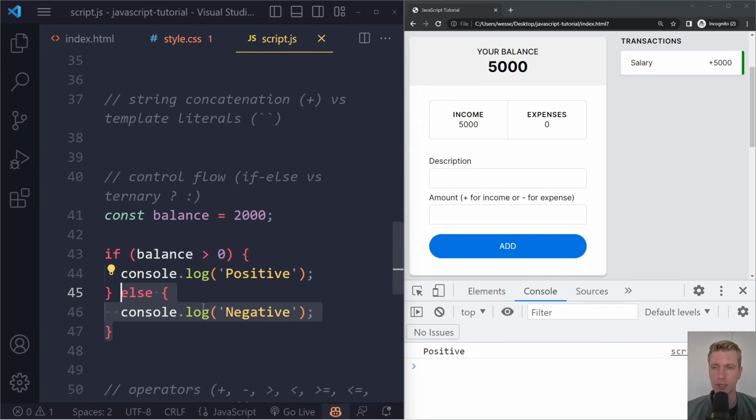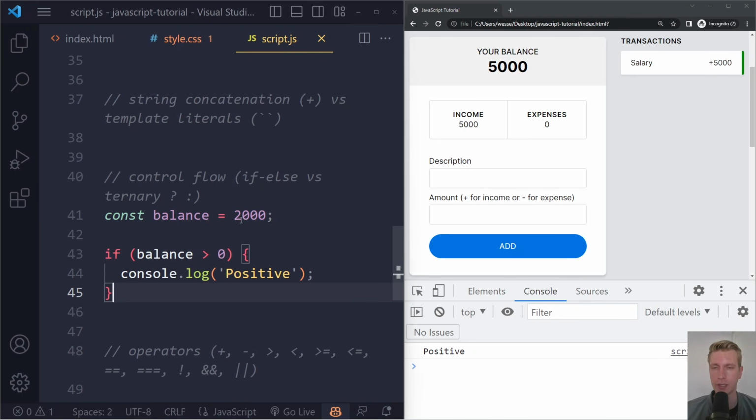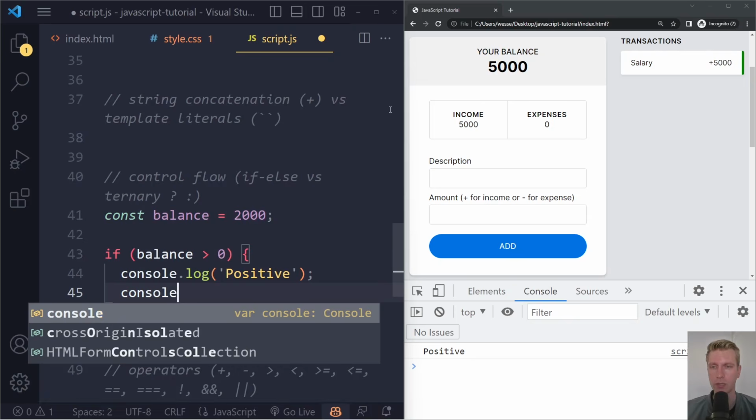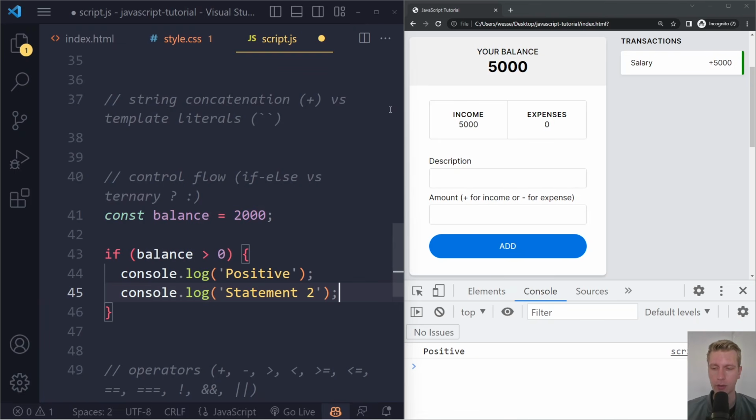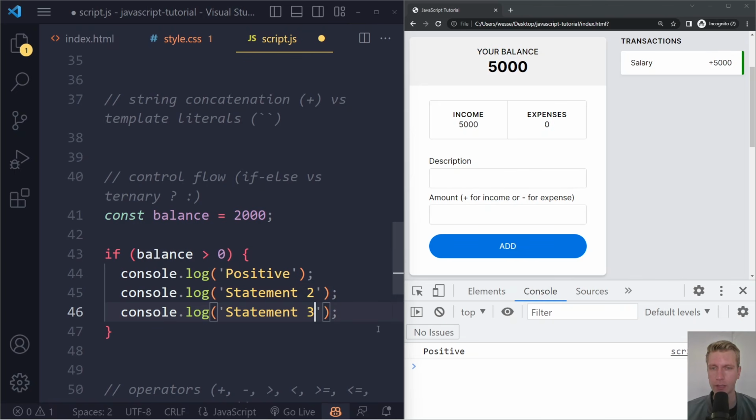Now often you don't need the else statement, so you can also just write if something is true, just run this, right? It doesn't have to be one statement, it can be multiple statements, right? Statement 2. And I can duplicate this line. If I place my caret here on this line, I can hold Shift Alt down arrow key, and I can duplicate the line like that, and then just change it to statement 3.